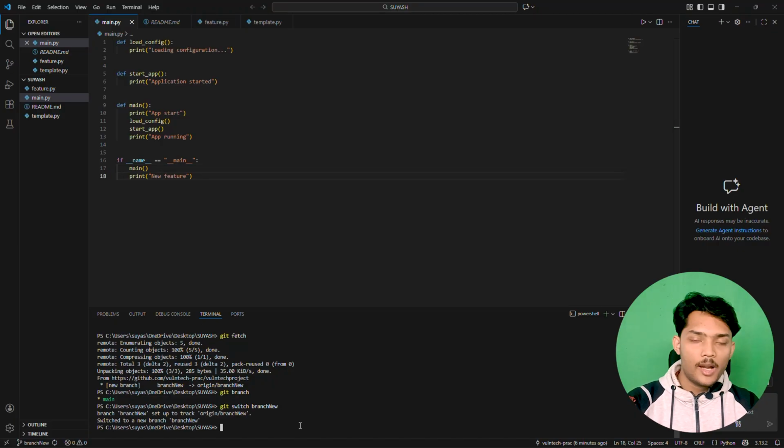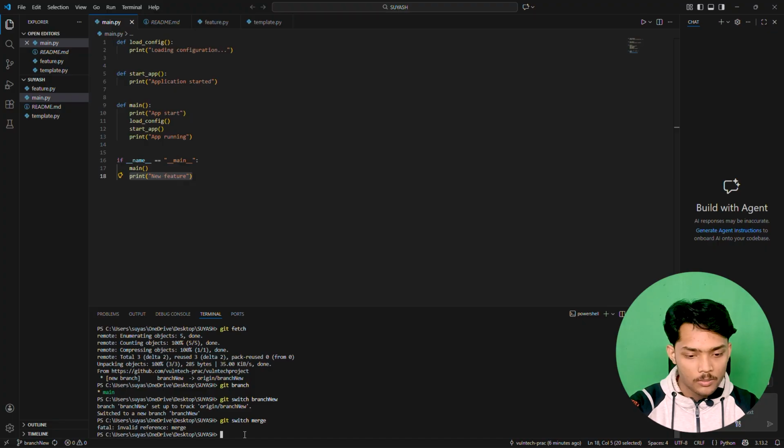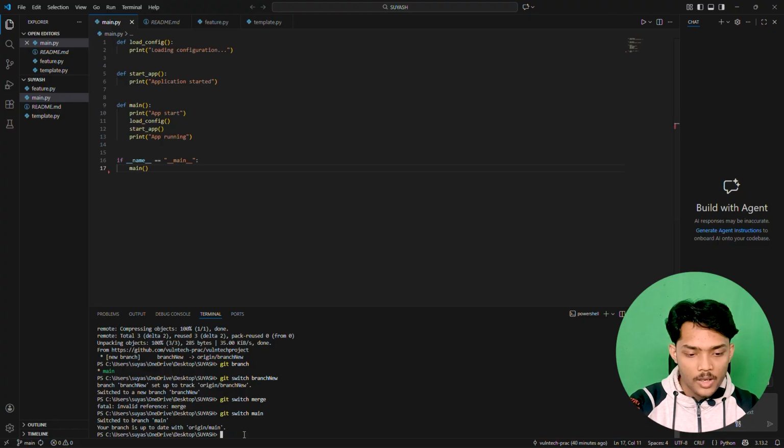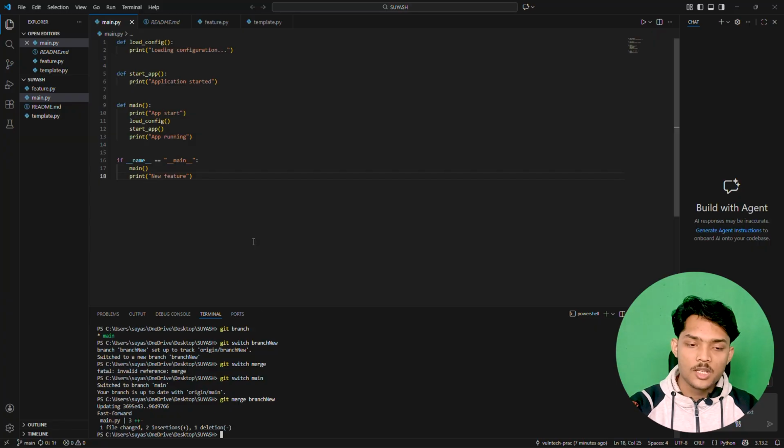Now what will the main guy, that is Suyash, do? He will read this code and see, okay, this is the new change, I'm satisfied with this, and then he will switch the branch to main. He will type git switch main, and now he will merge branch new into the branch main. He will just type git merge branch new, and once he enters it, you can see on the main branch this branch is merged now.